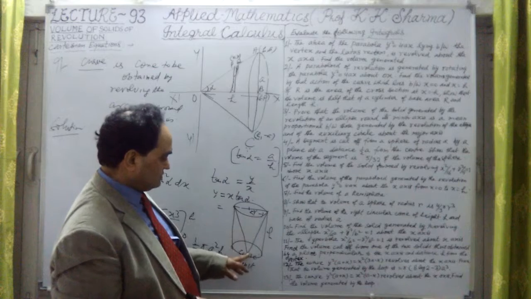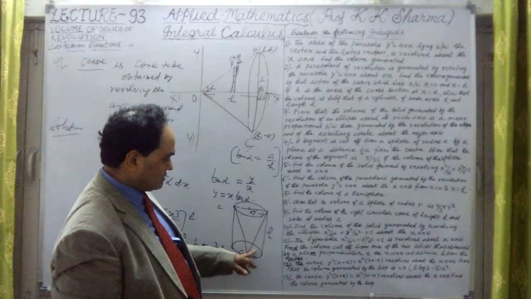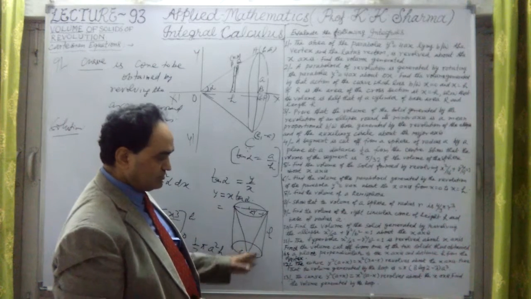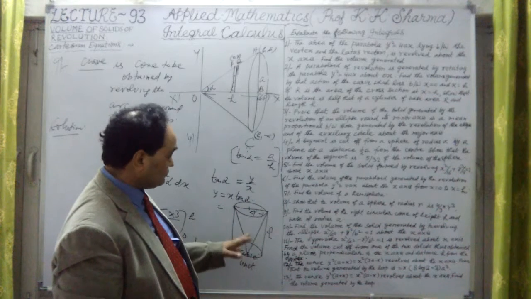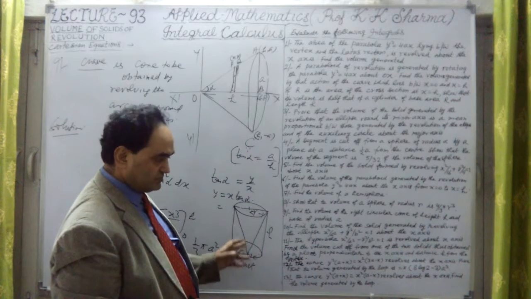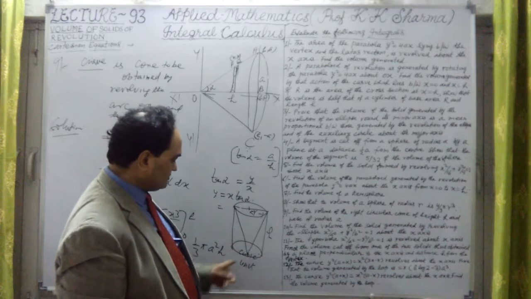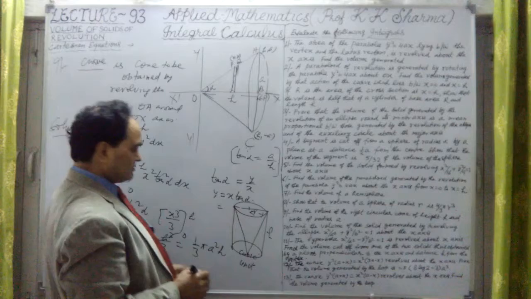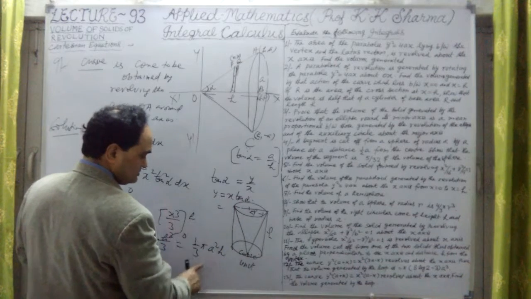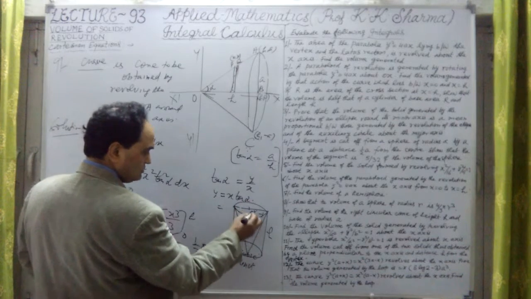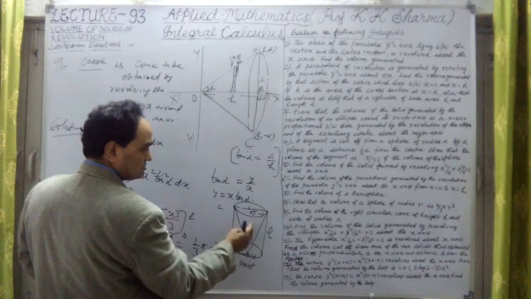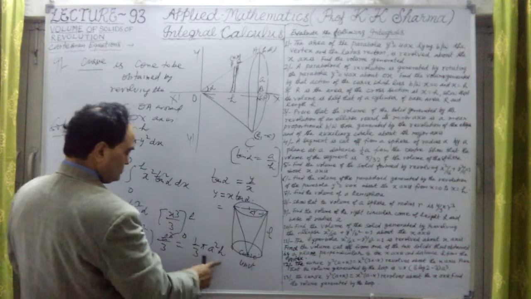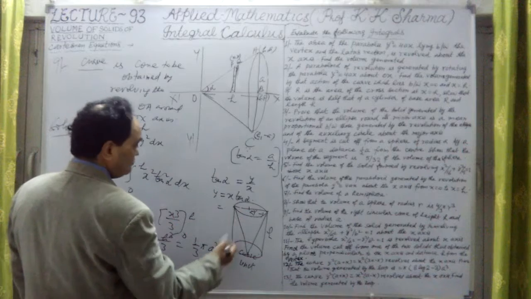Okay, base radius is r. Pi r square is the area of the base. The base of a cylinder is a circle. Area of the circle is pi r square into height h. That is the volume of the cylinder. Then 1/3 of that is the volume of the cone. Cone is a 1/3 part of a cylinder. Sorry, this is the volume of a cone here.